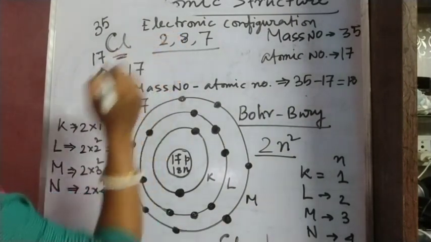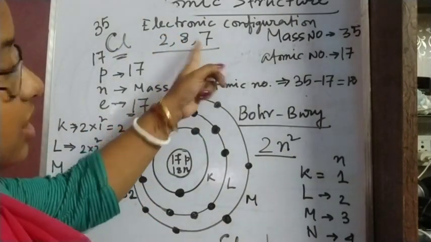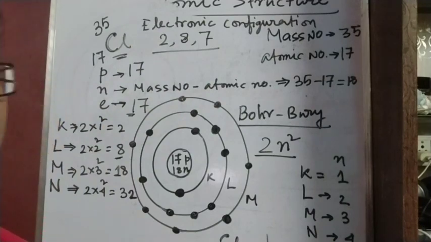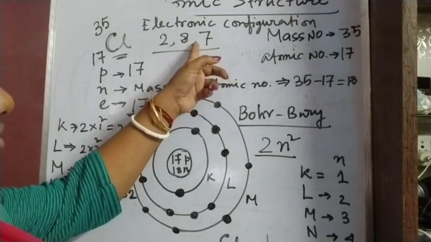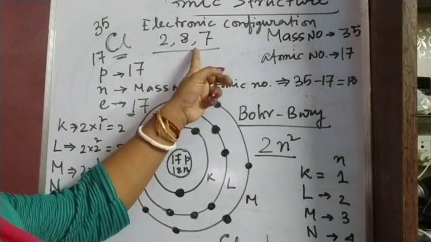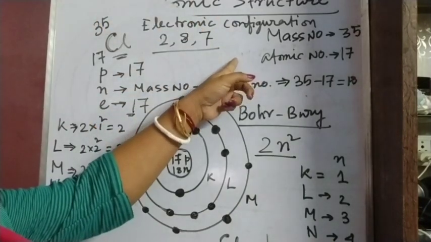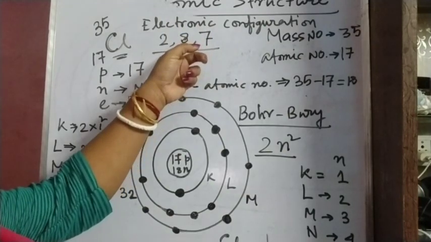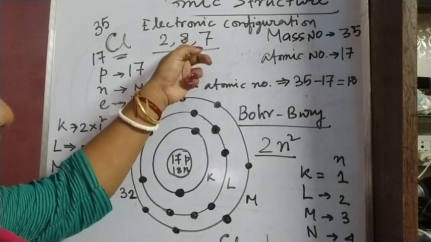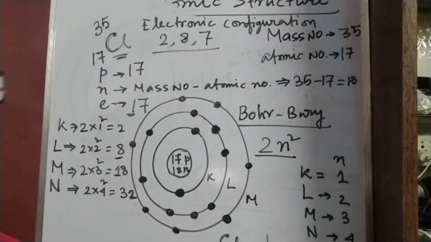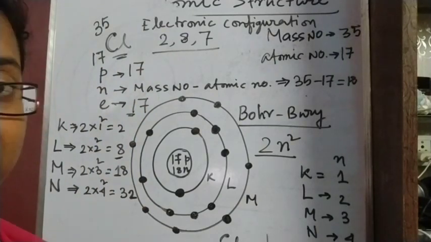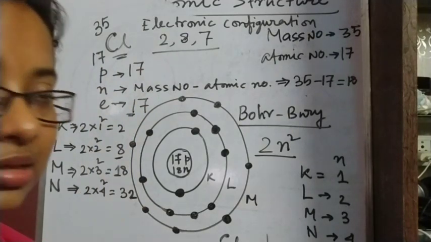In this manner we can represent it. In the last shell we have 7 electrons. So how can it attain stability? Either the chlorine can lose these 7 electrons, then the last shell will be the second shell, the L shell, which is already filled with the maximum or stable number of electrons. In this manner it can attain stability.